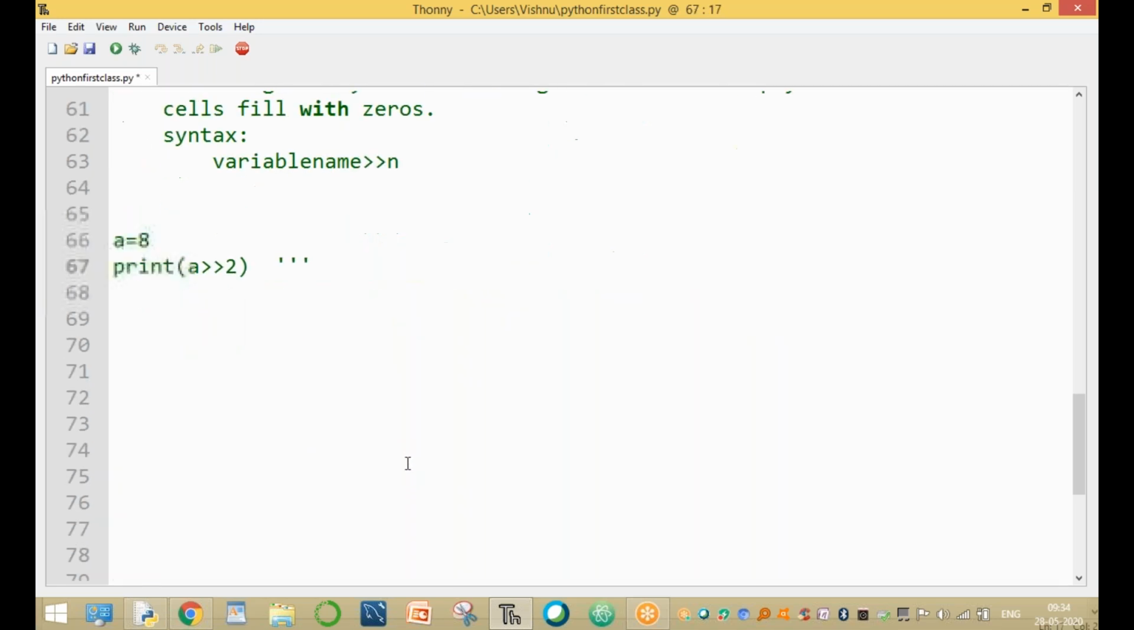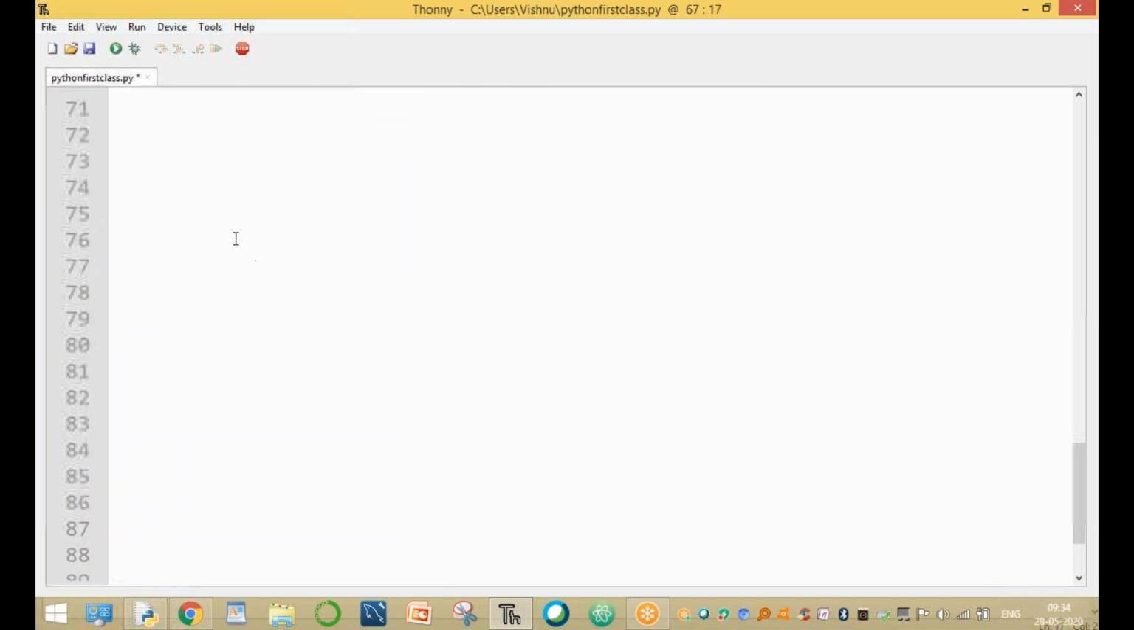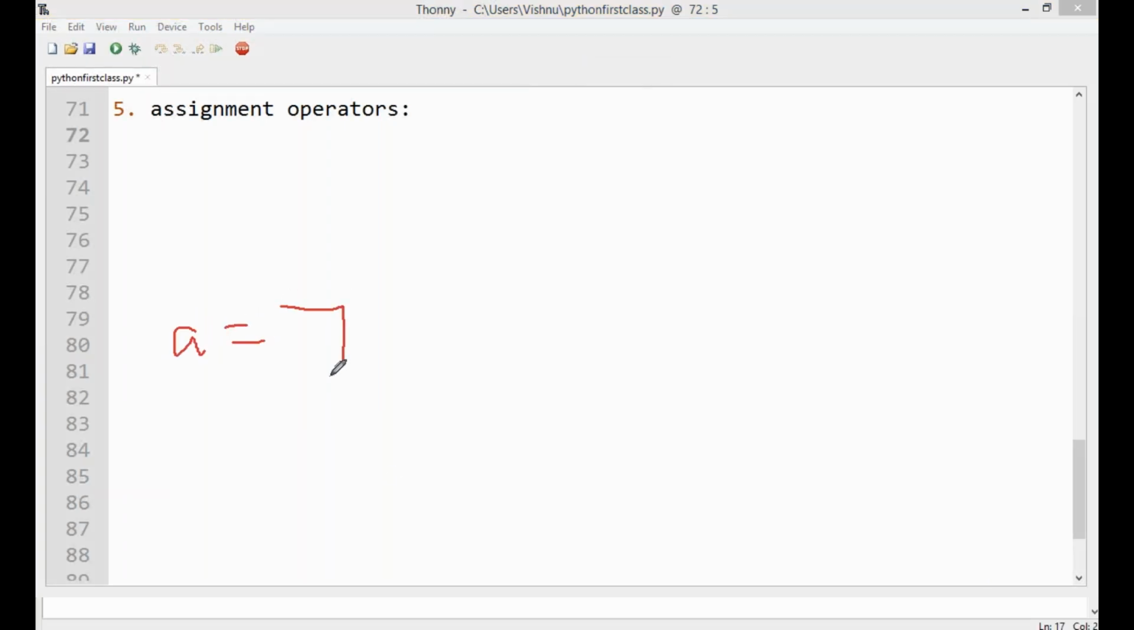Right, the next one. What are the different types of assignment operators available? The fifth one is assignment operators. For example, A equal to 7. That means equal to is the assignment operator. Here, what is A?